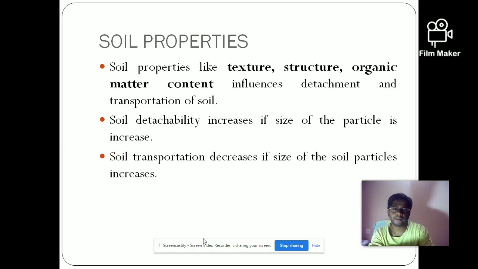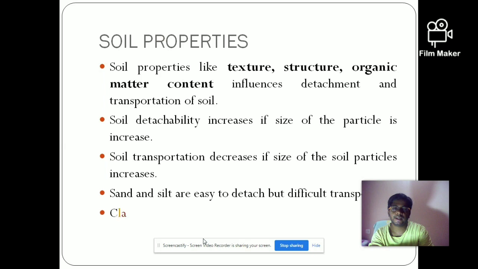But if the size of the particle is more, it can detach easily, but it cannot be transported easily. Okay. So if the size of the particle is less, it is difficult to detach, but once it is detached, it is easy to transport. So in this way, detachability and transportation depend on the size of the particles.